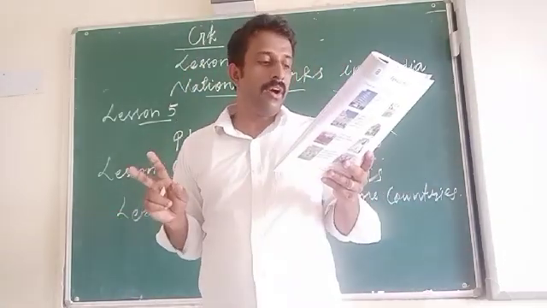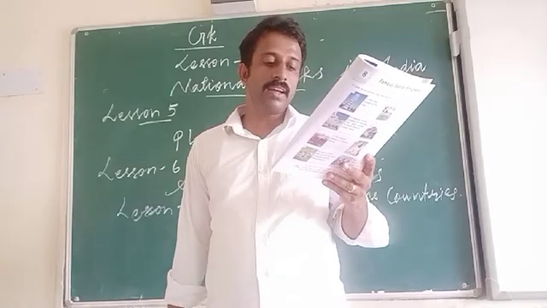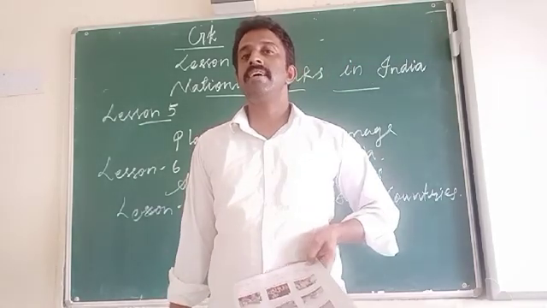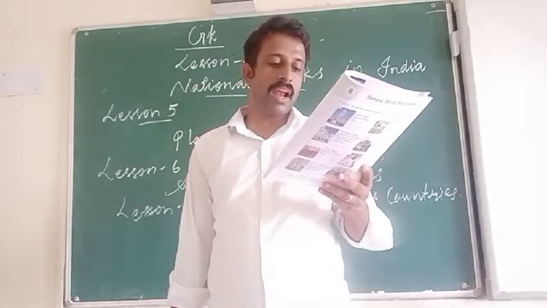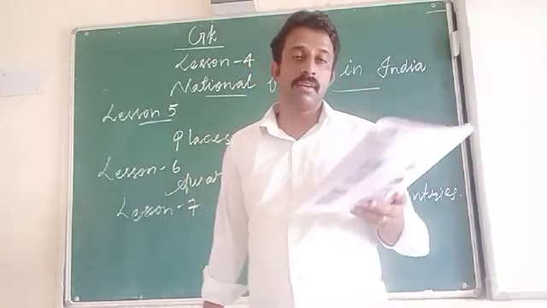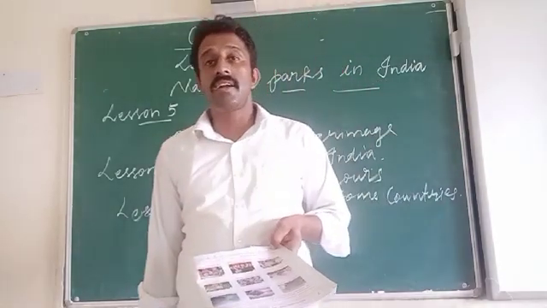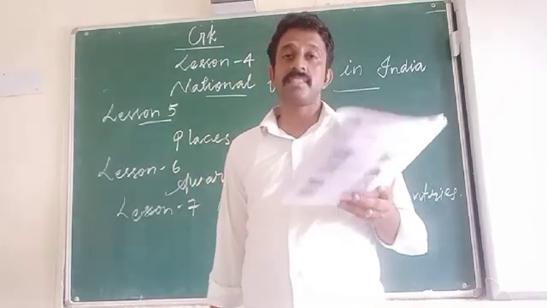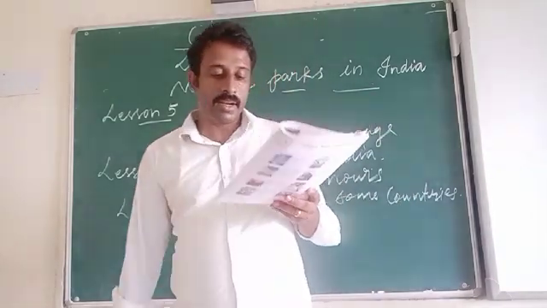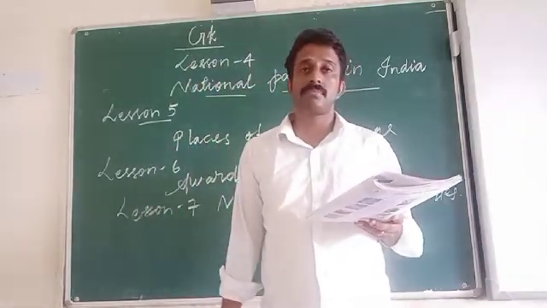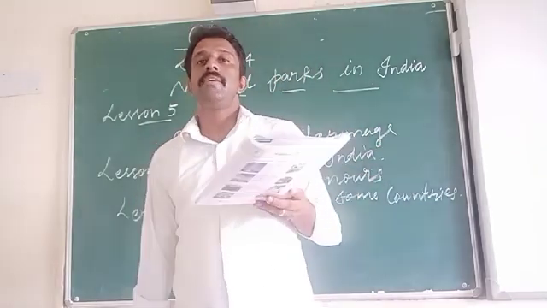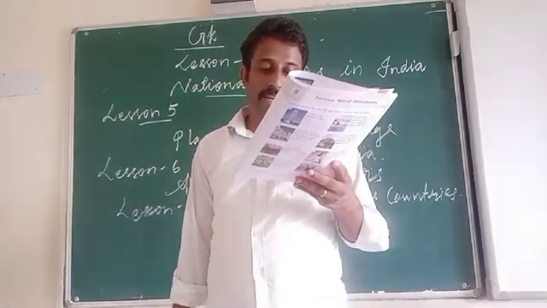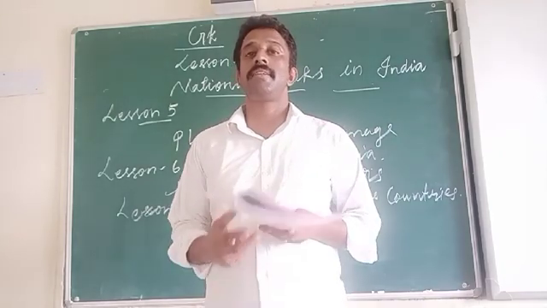Scotland. Then the land of the red dragon. China. Then last one, the land of smiles. It is Thailand.